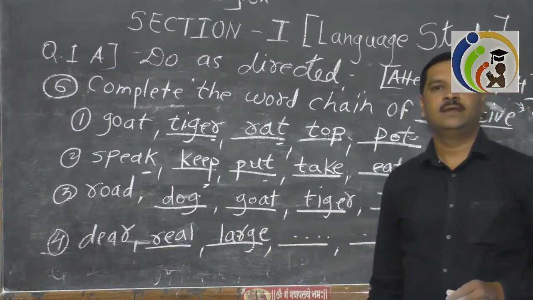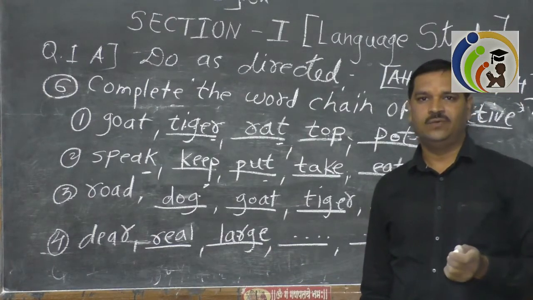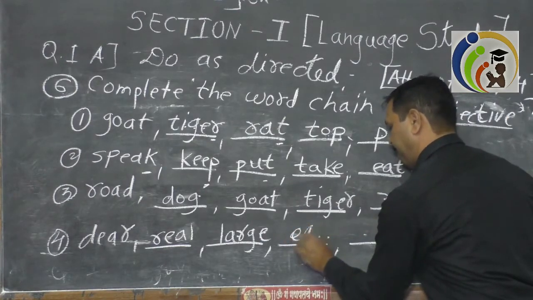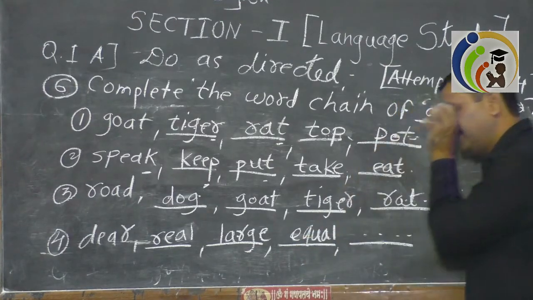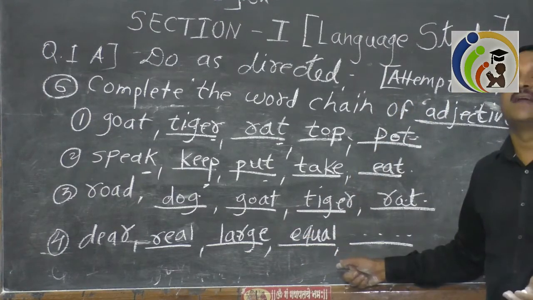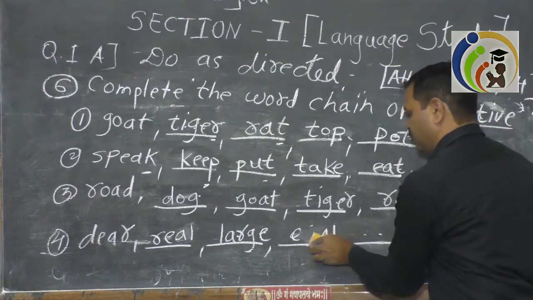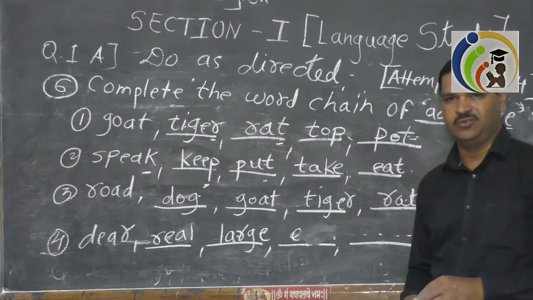E. Can I get any adjective? Equal. Or eager. You can write equal also, or you can write eager also. Or you can write expensive also. It's up to you.